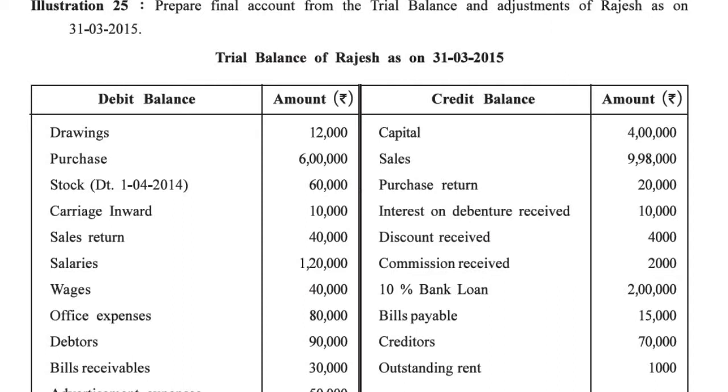Debit side: drawing 12,000, purchase 6 lakh, stock in bracket, it is given, date 1/4/2014. We know when a date is given in bracket, it means it is the opening stock, and it is 60,000.